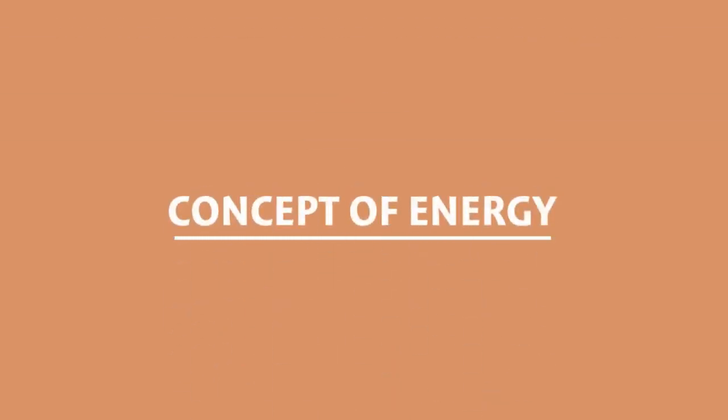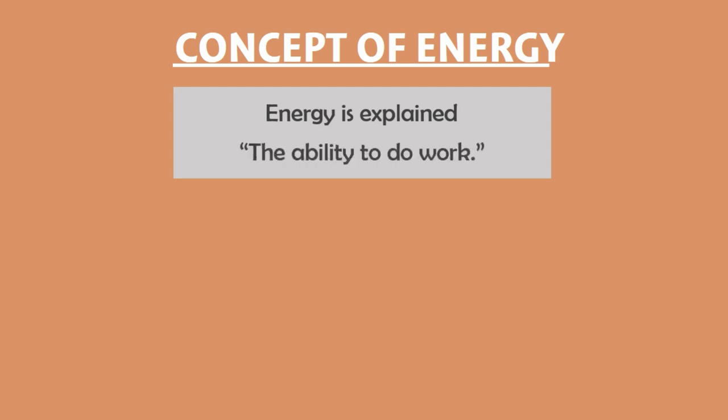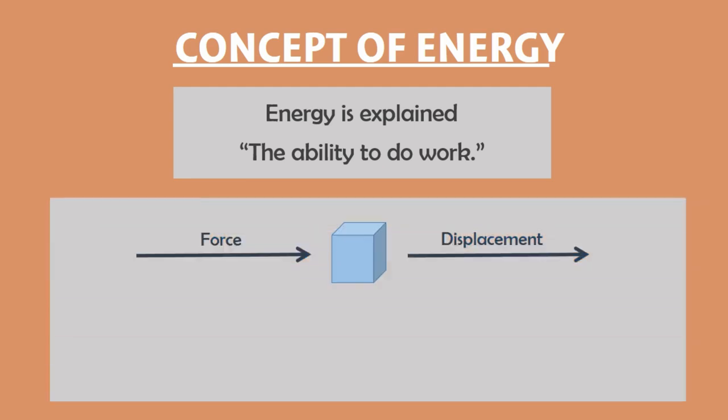Now let me teach you about the concept of energy. Energy is explained as the ability to do work or the capacity to do work. As we learn that when we do some sort of work on an object, we displace the object from its mean or rest position. Or we can also say that when we do some sort of work on an object, the work produces motion in an object.